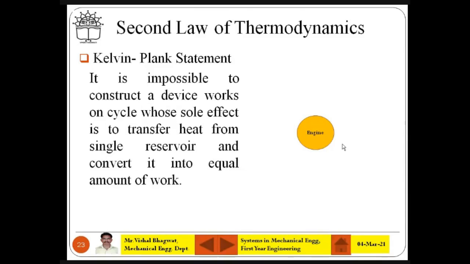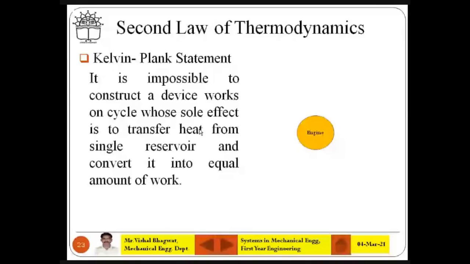The actual statement is: it is impossible to construct a device which works on a cycle whose sole effect is to transfer heat from a single reservoir and convert it into an equal amount of work. It is not possible to convert heat into an equal amount of work.